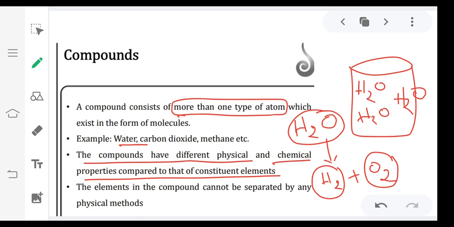Next, the elements in a compound cannot be separated by any physical methods. Suppose H2O is there; by using physical methods like filtration or heating, we can't separate hydrogen and oxygen. But by using chemical methods or electrical methods, we can separate hydrogen and oxygen from water. So through physical methods, we can't separate the elements from compounds.